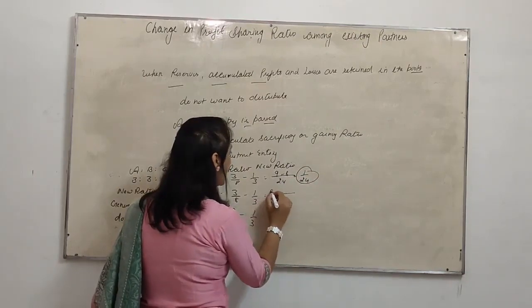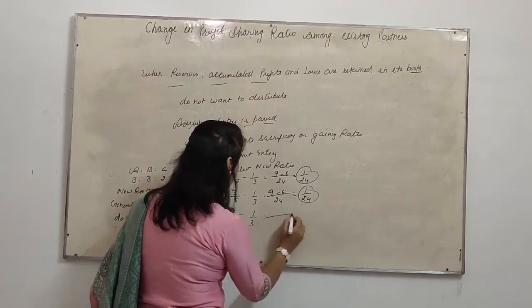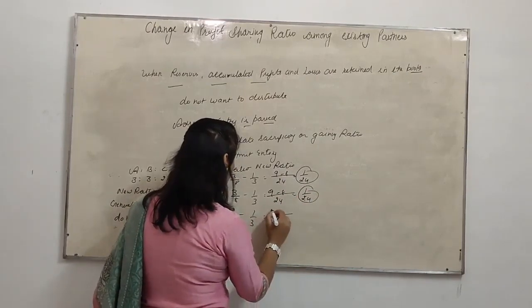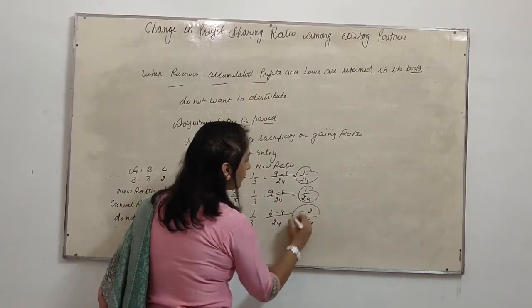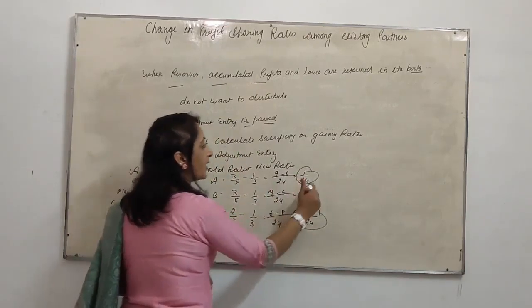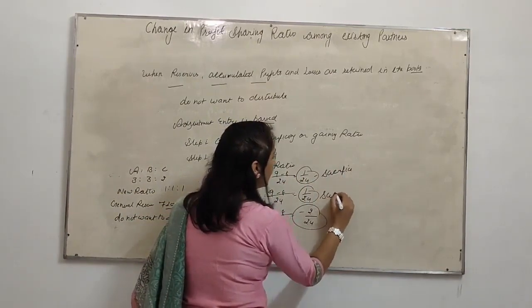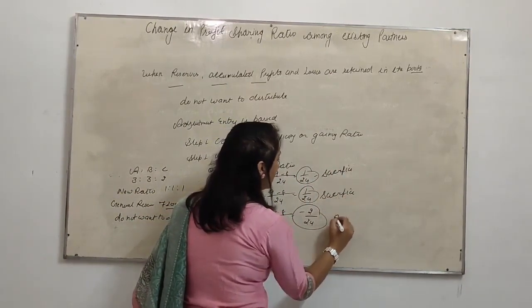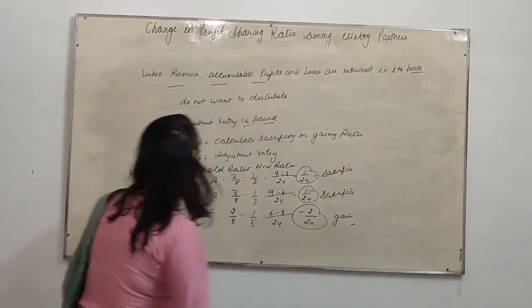For B, 24, same. 9 minus 8 is 1/24. The next one, 6 minus 8 is minus 2/24. The positive sign means sacrifice and the negative sign means gain.